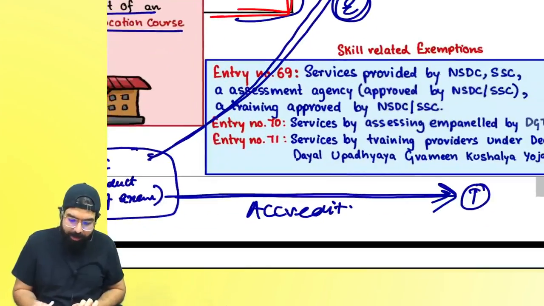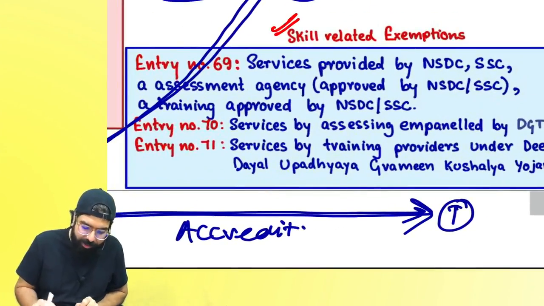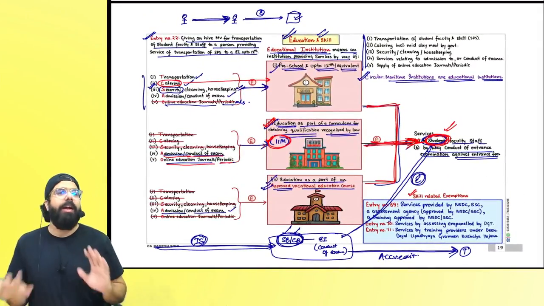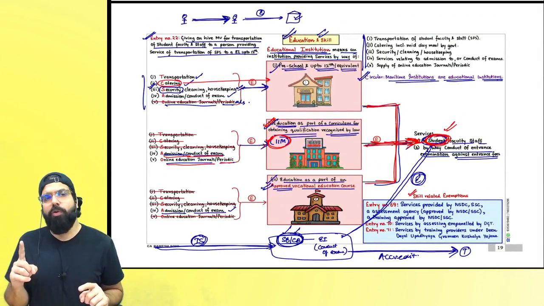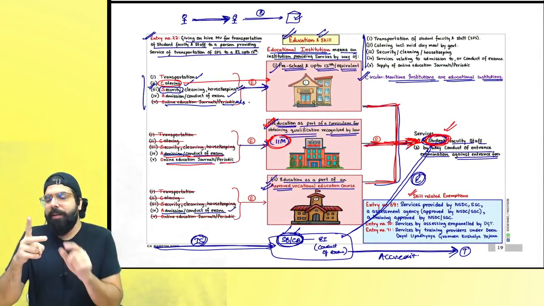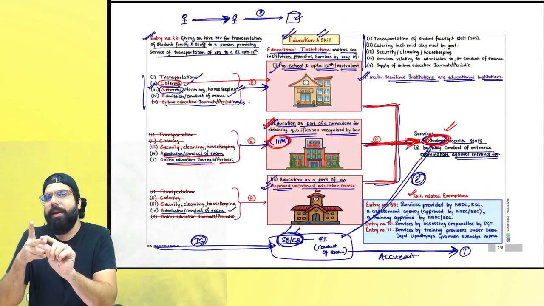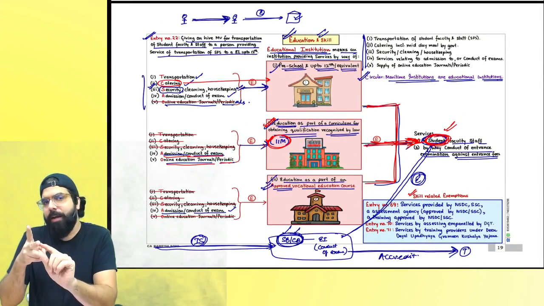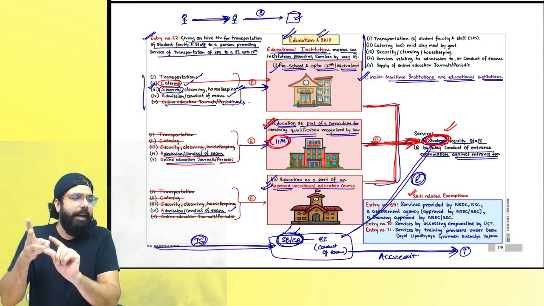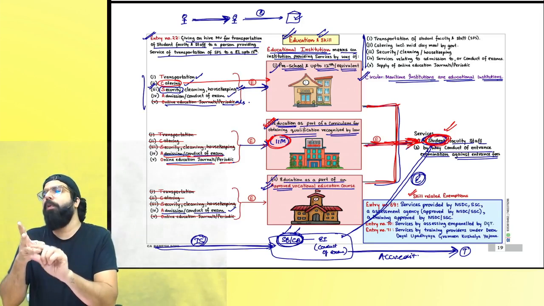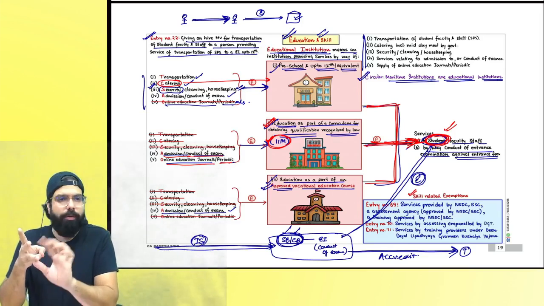I hope you are clear till here. Yes sir, here we are done with education. What did I tell you in education? Educational institution includes preschool up to 12, then an educational institution providing degree recognized by law, which includes an IIM also, and the third is an institution which is providing approved vocational education course, right everyone?